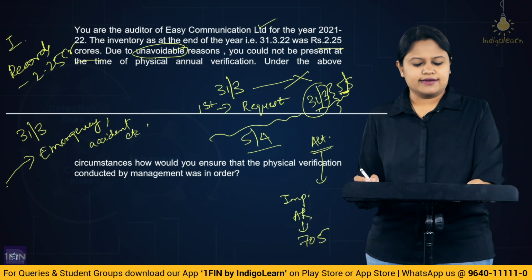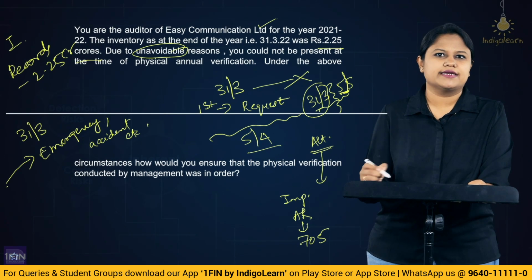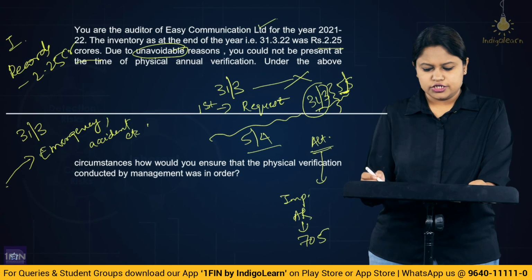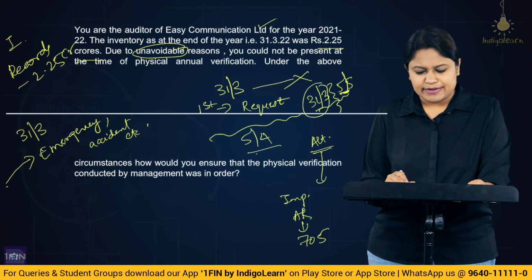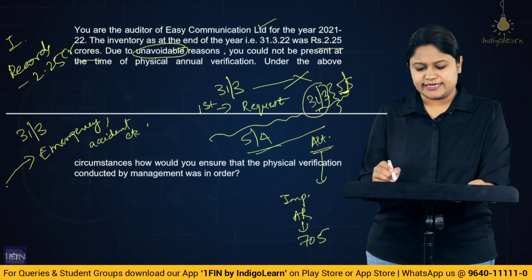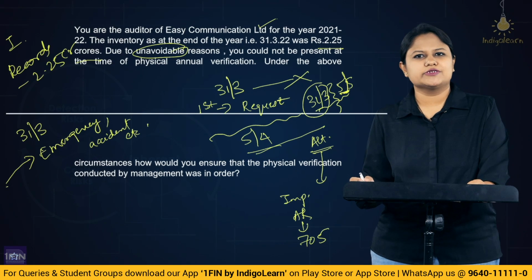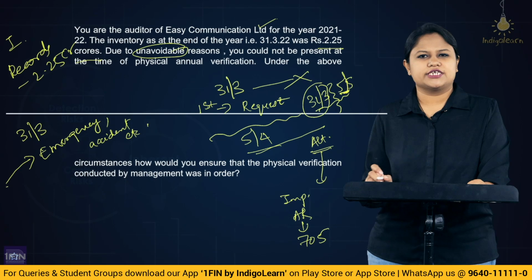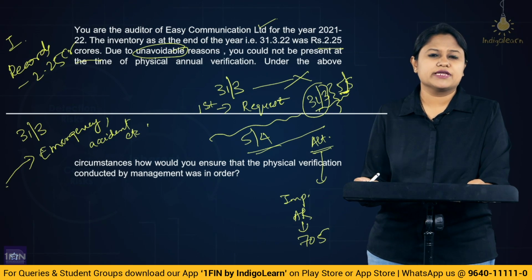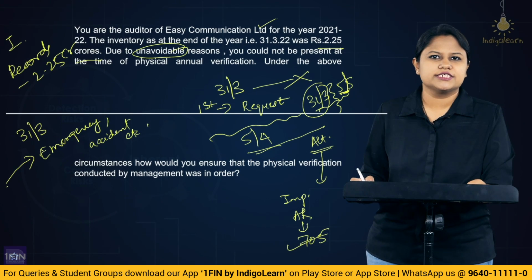Clear? So what is happening here is, you are not present on that particular point. First you request them to conduct on some other day. If they do not do that, you check whether they have any other day planned for the conducting of physical verification. If it is happening in the tenure, attend on that particular day and do the intervening calculation and go back to the reverse order on 31st March date. If that also is not done, then you would check for alternative audit procedures, and if alternate audit procedure is also not possible, in that case you would check the implication on the audit report and you would give what? A modified opinion as per SA 705.